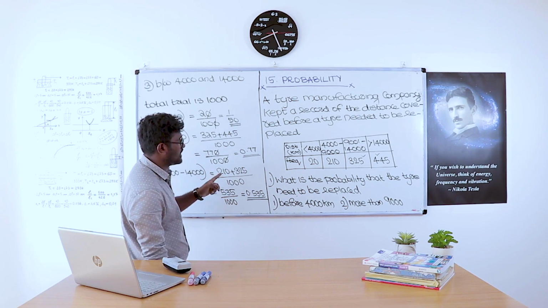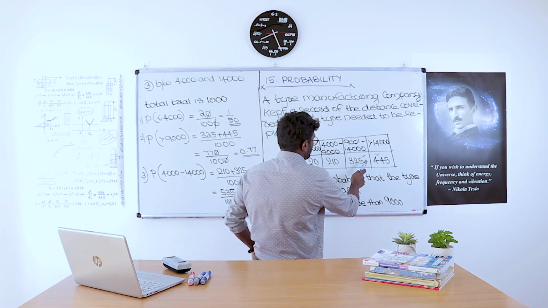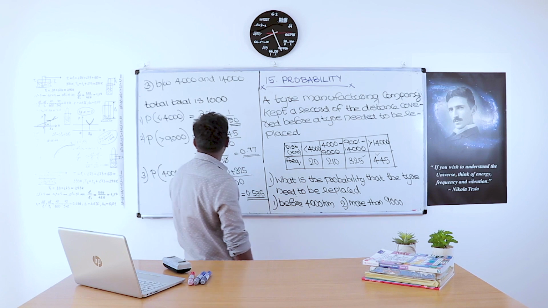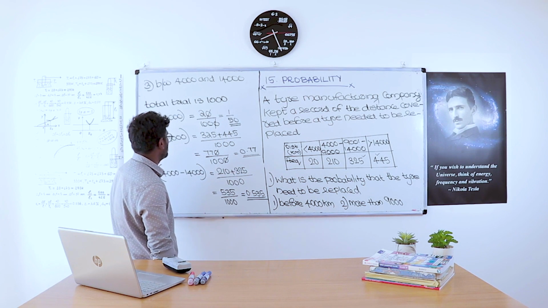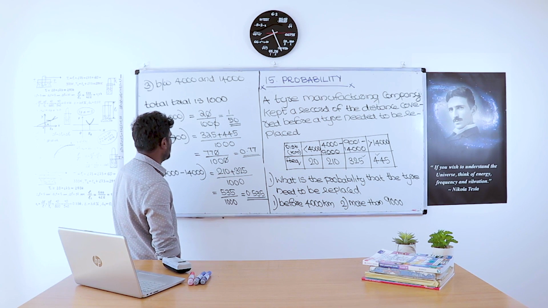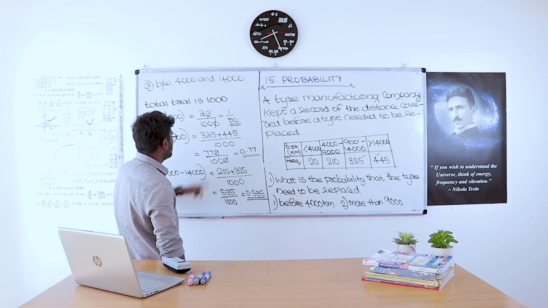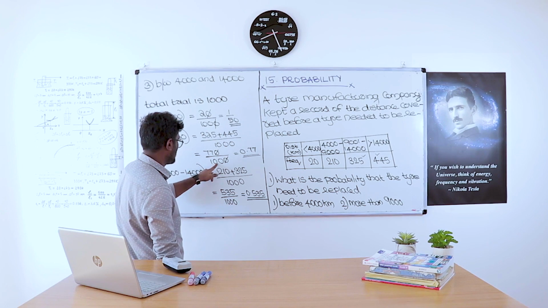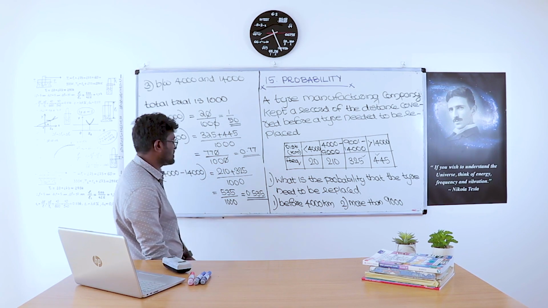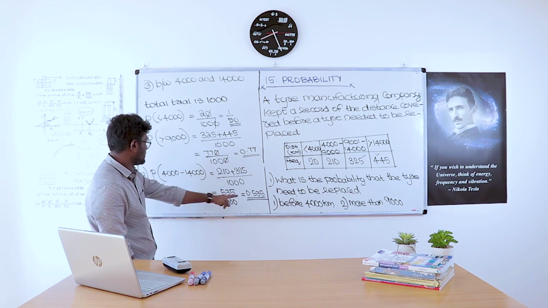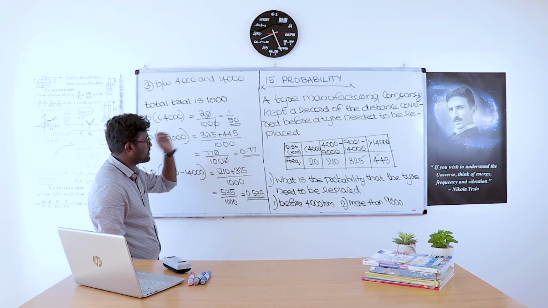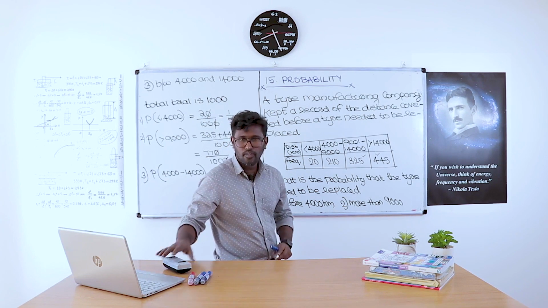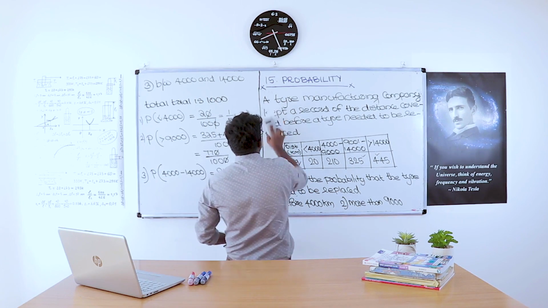This one is greater than 9,000, which means these two: 325 plus 445 is 445 plus 300, 745, plus 25, 770, divided by 1,000, which is 0.77. So this is 0.77, this is 0.535 and this is 1 by 50. These are the chances, these are the answers. So moving to the next question.